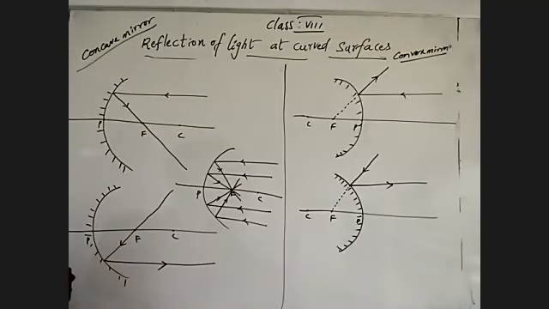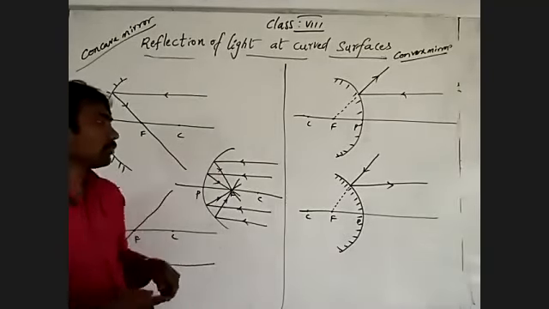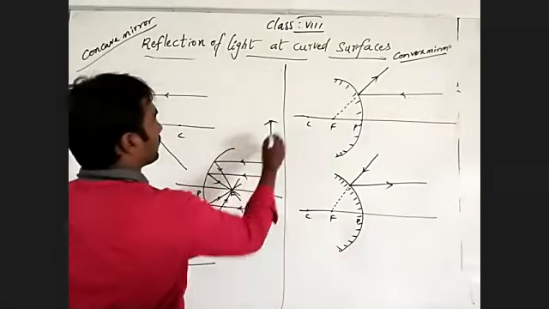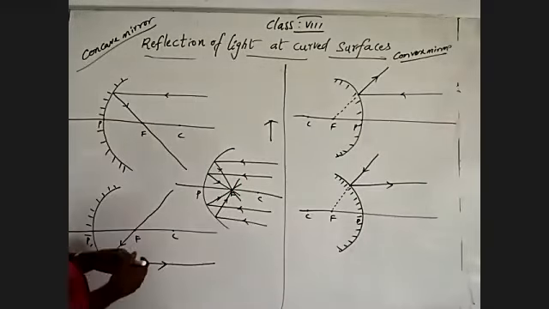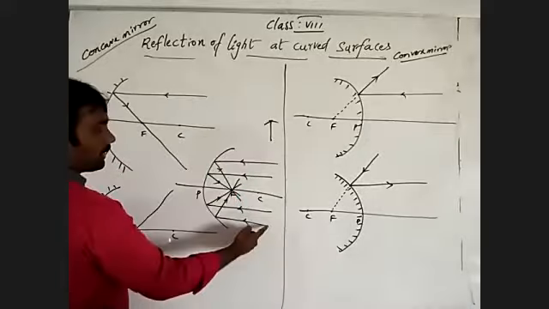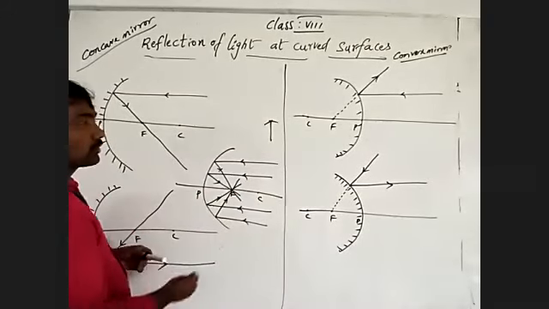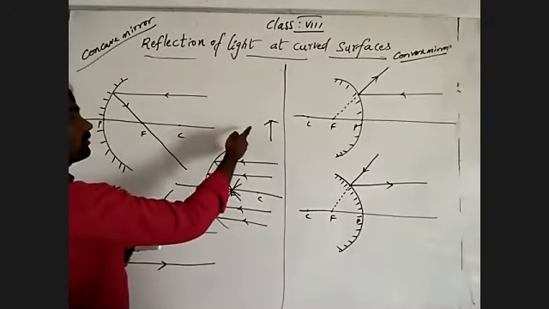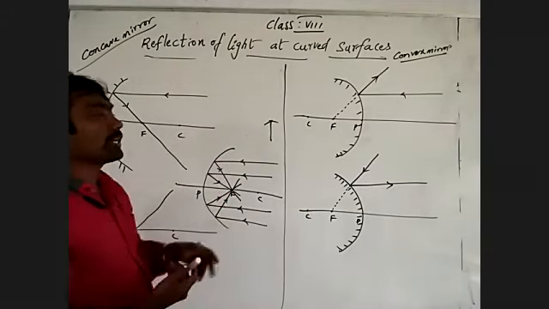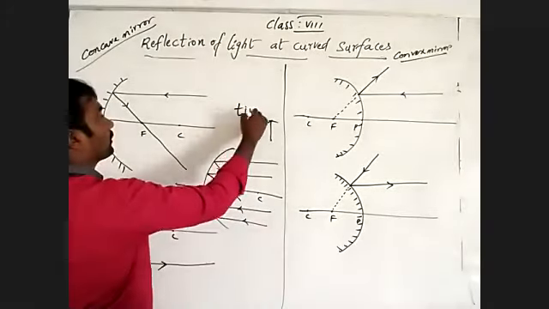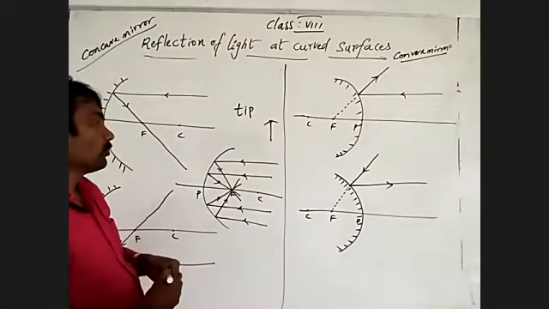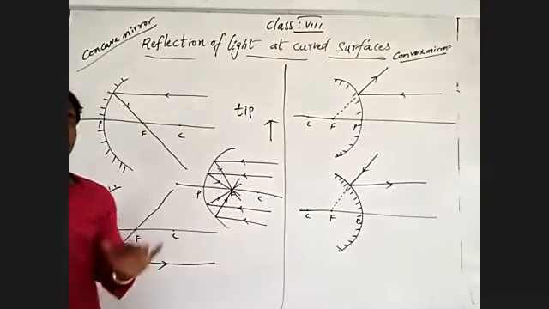Okay, see there. Suppose you imagine this is an object. Two light rays are coming from the top, and two light rays are coming from the bottom. Those coming from the top mean the tip of the object. What I'm saying is, tip means top. Two light rays are coming from the tip of the object, the top of the object.